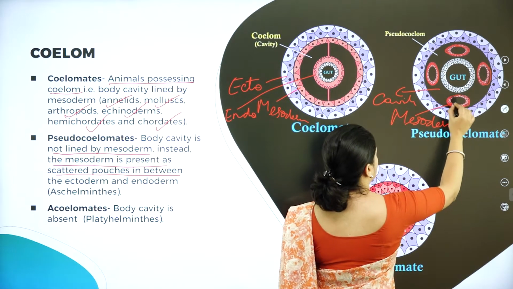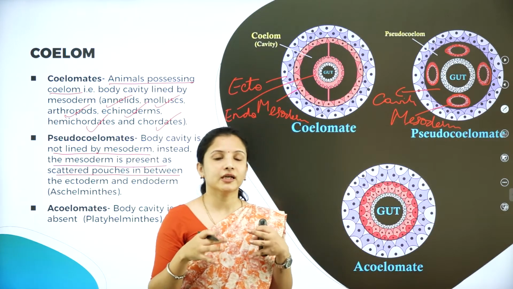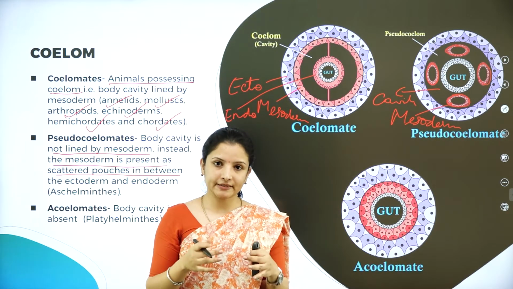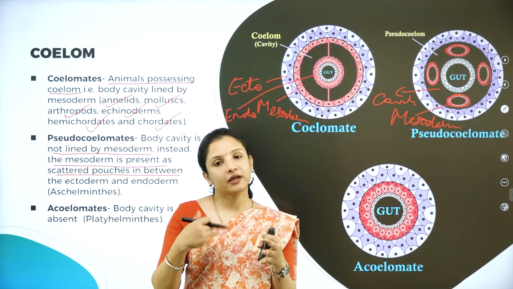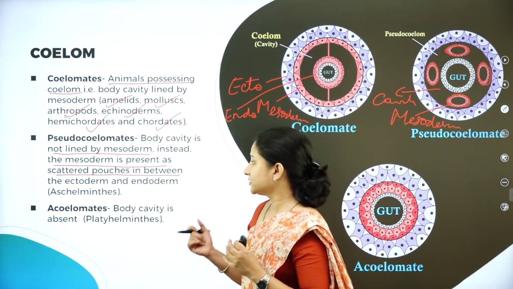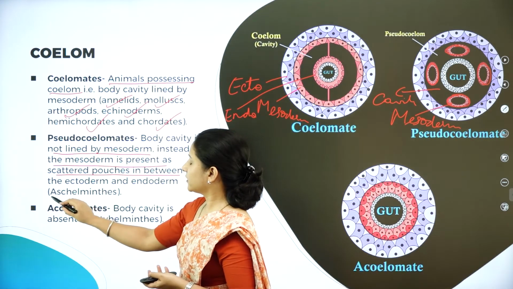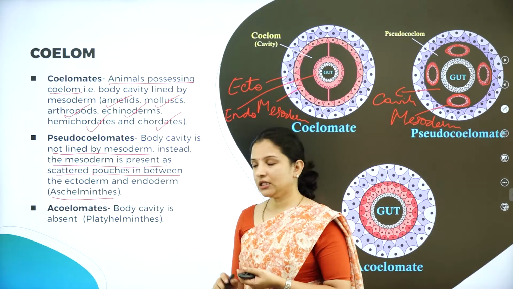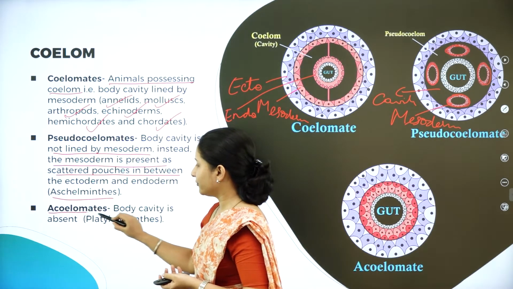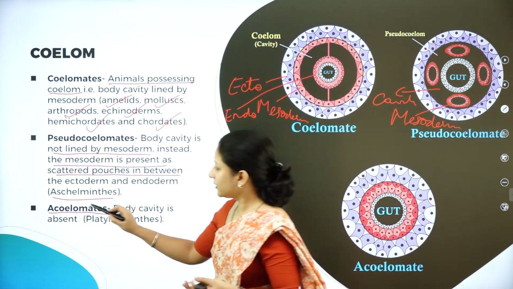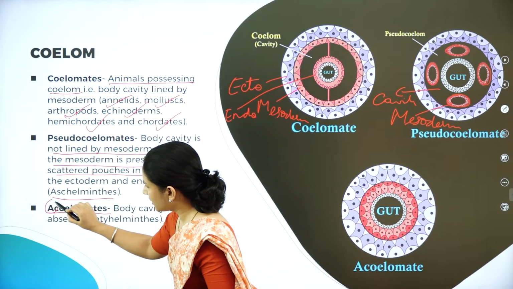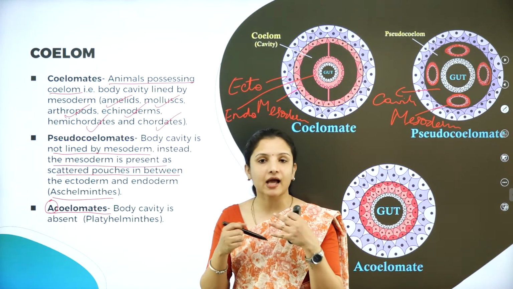So that is why they are called as pseudocoelomates, or false coelom. They are present, but they are acting as if they are coelom. So that is pseudocoelomates. The best example for them is phylum Aschelminthes. Next is acoelomates. As I told you, if the word A comes in front of something in biology, it means it is absent.